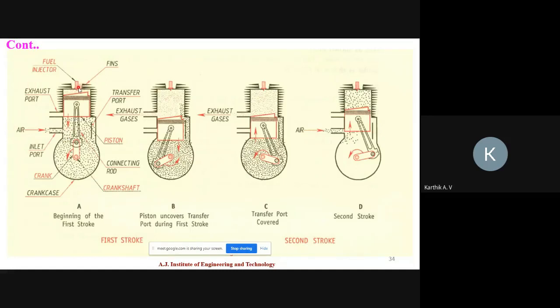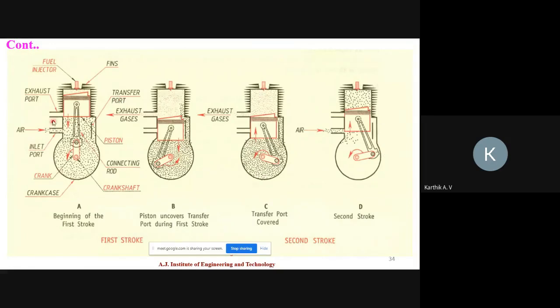Then instead of a spark plug, fuel injectors are used. Fins are also there, and they are used for cooling purposes. The remaining process is everything the same.